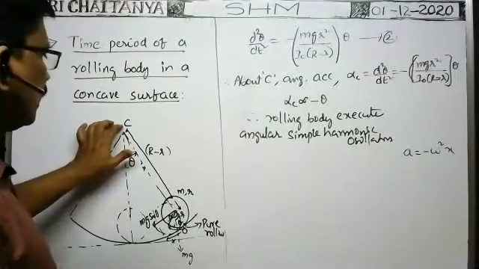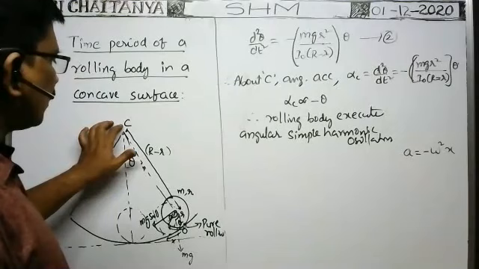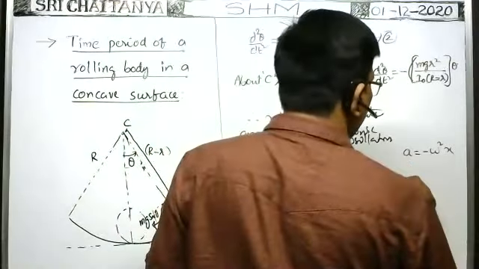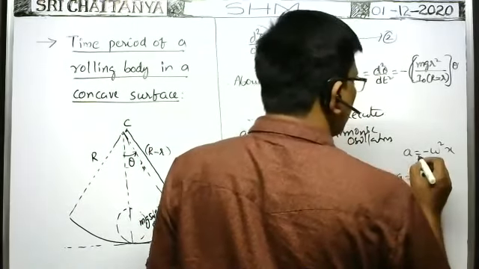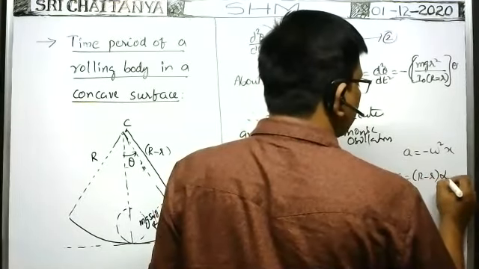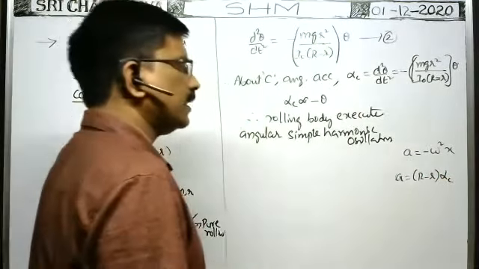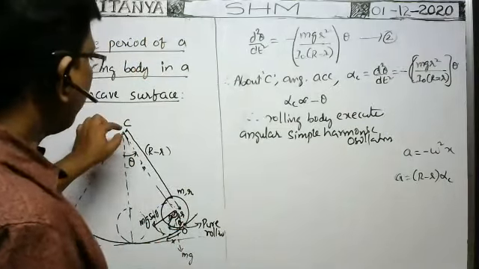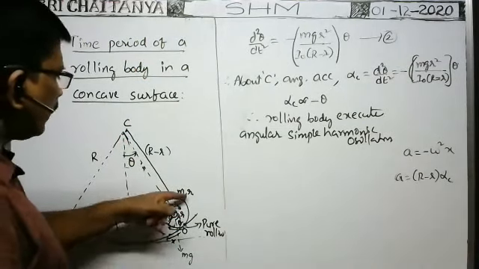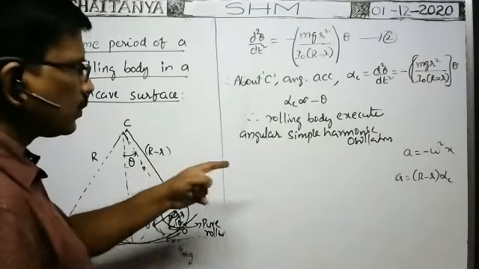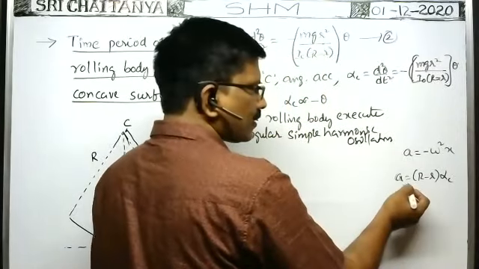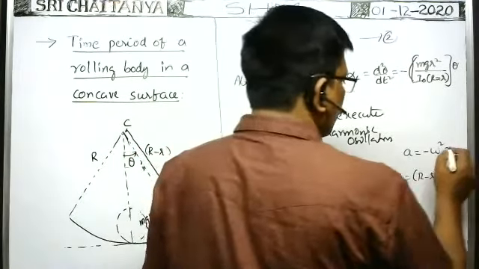About this point C, A is equal to R alpha, where R means capital R minus small r, into the angular acceleration about C, alpha C. Here about this point, the linear acceleration A is equal to R alpha, where R means the radius of this curved path, capital R minus small r, into angular acceleration alpha C. The formula is there, no? Tangential acceleration is equal to R alpha. Okay, next, what about the X?